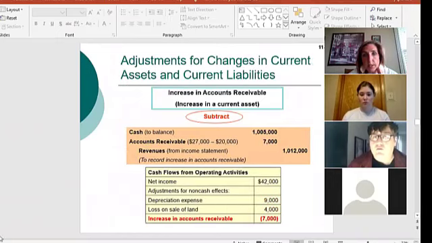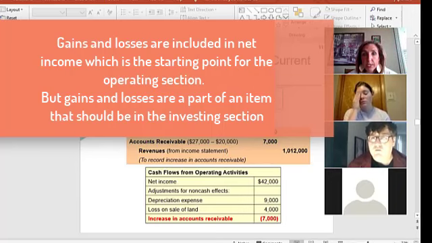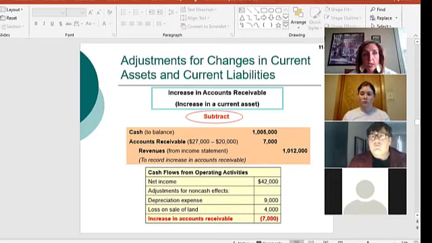Let me see if I can show you. This is talking about the adjustments on the accounts receivables. So that kind of covers why we move the gain or loss out, for two reasons. We don't want the gain or loss effect in the operating section. We also want the true amount of our investing activity, the selling of the land or the equipment or the building or whatever, that true cash we've received, to show up in the investing section.